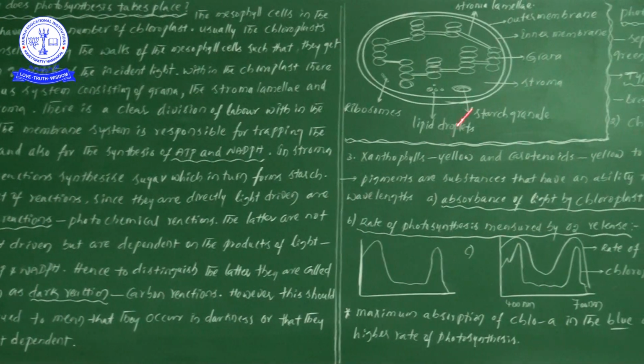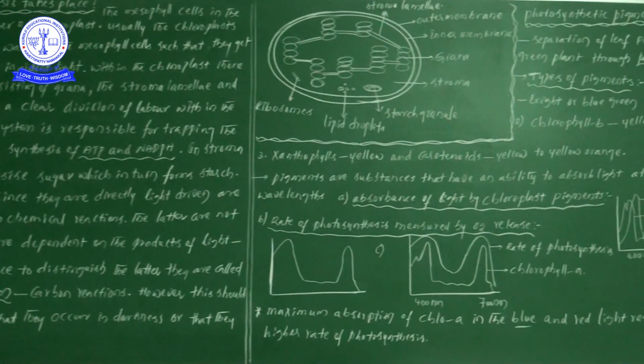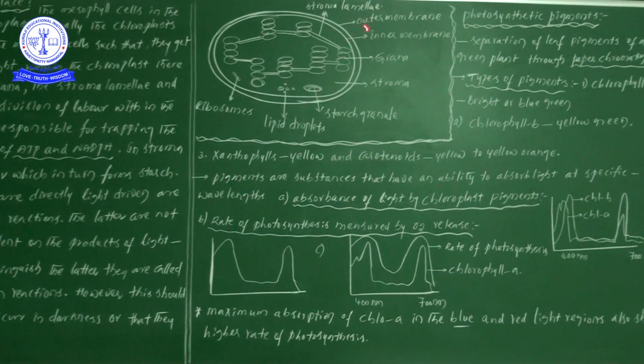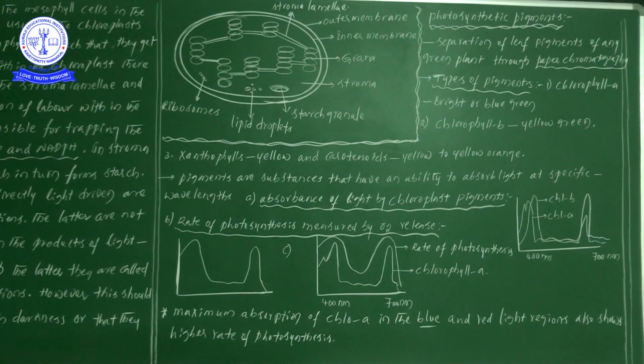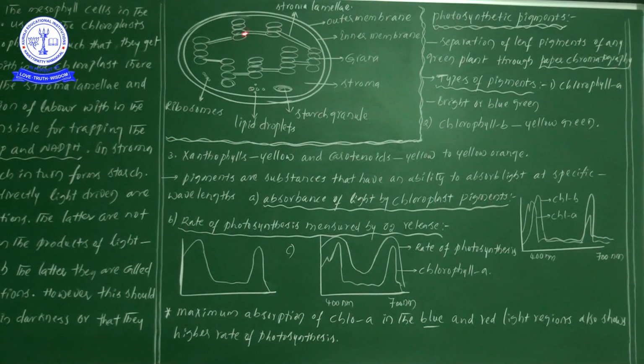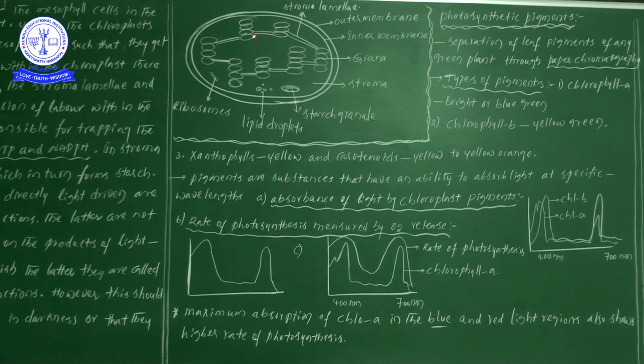This particular diagram we have already discussed, but one more time, a few more labels are there. Let us discuss them and leave them. Between the grana, lines are there, connection lines. What is the name of these connection lines? We will call them stroma lamellae.